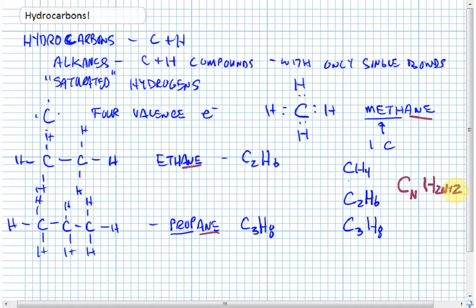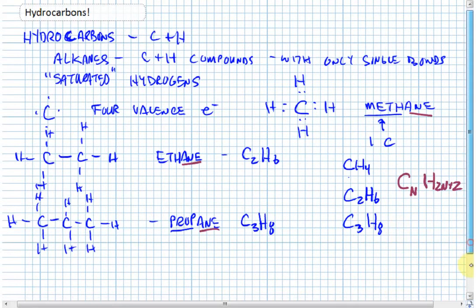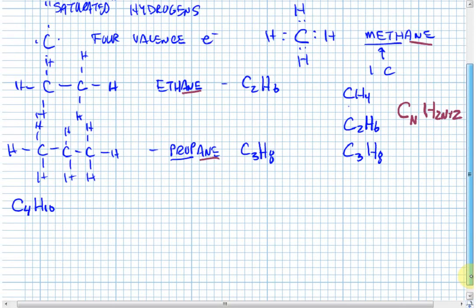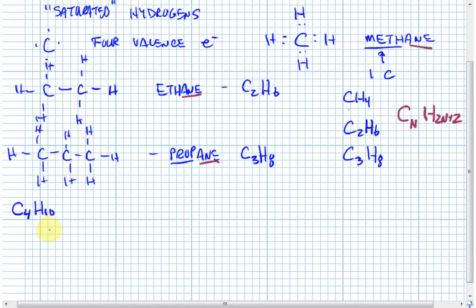So you can see that works for methane. If carbon is 1, 2 times 1 is 2, plus 2 is 4. If carbon is 2, 2 times 2 is 4, plus 2 is 6. If carbon is 3, 2 times 3 is 6, plus 2 is 8. It works just great. So if we move up to the next alkane, we know that 4 carbons is going to have a formula C4. 2 times 4 is 8, plus 2 is 10. So the formula of the next alkane is going to be C4H10. And now something pretty interesting happens. We can take those carbons and we can put all 4 carbons in a row.